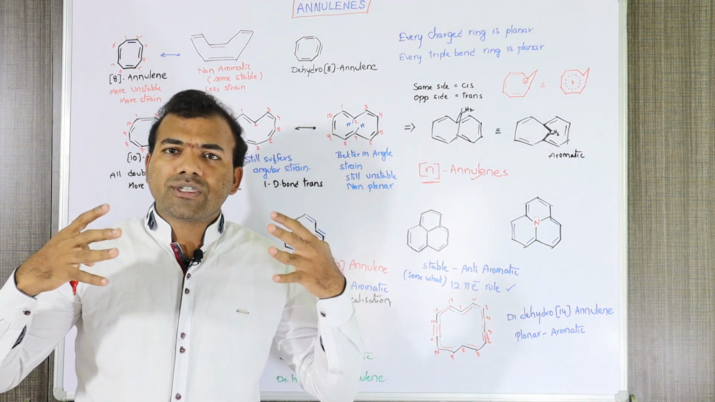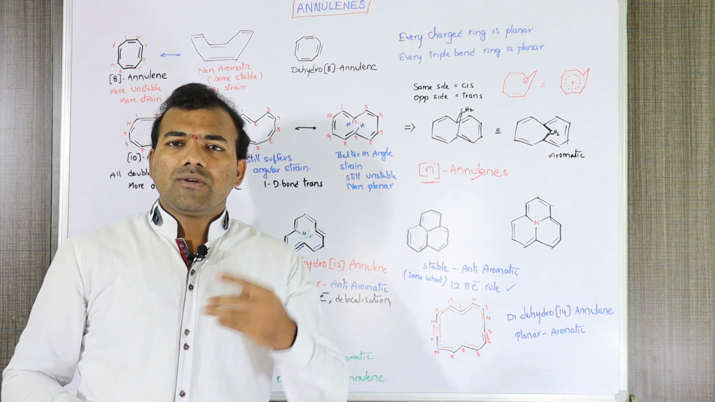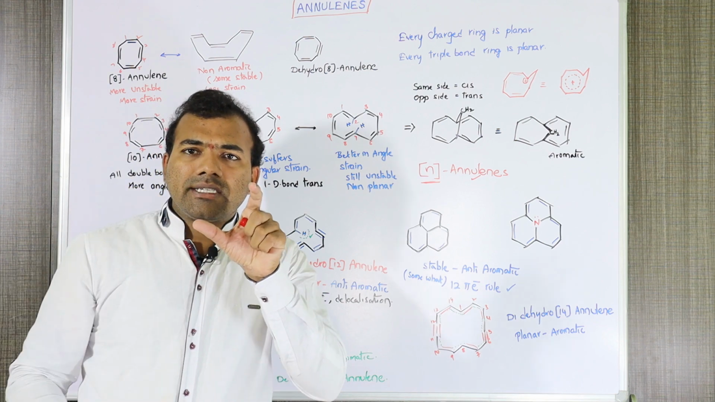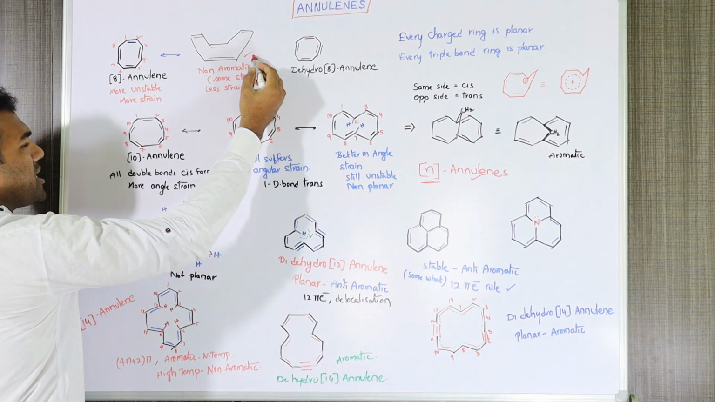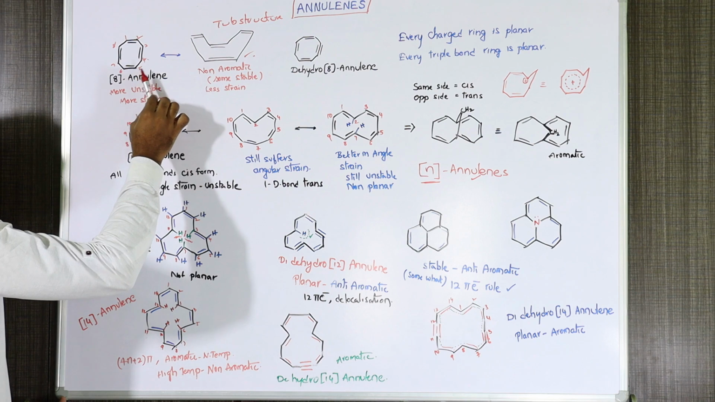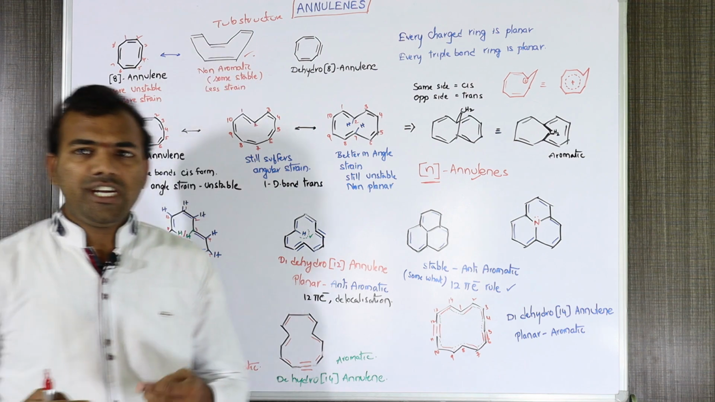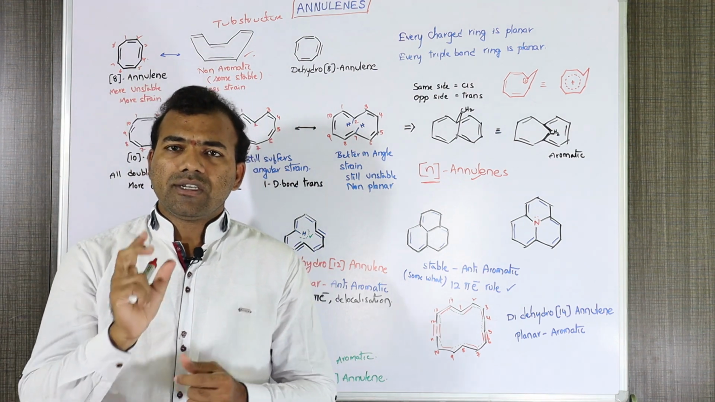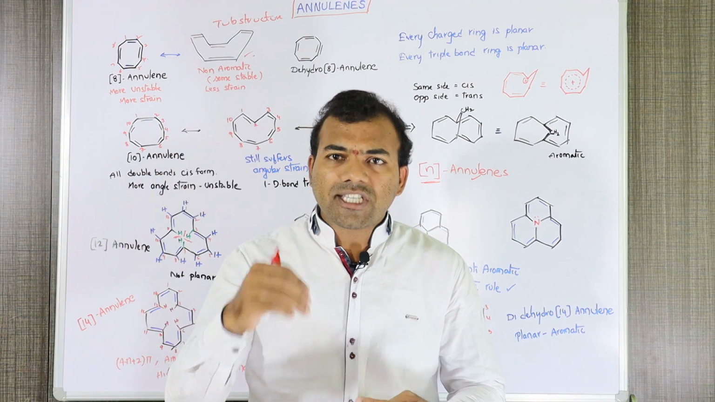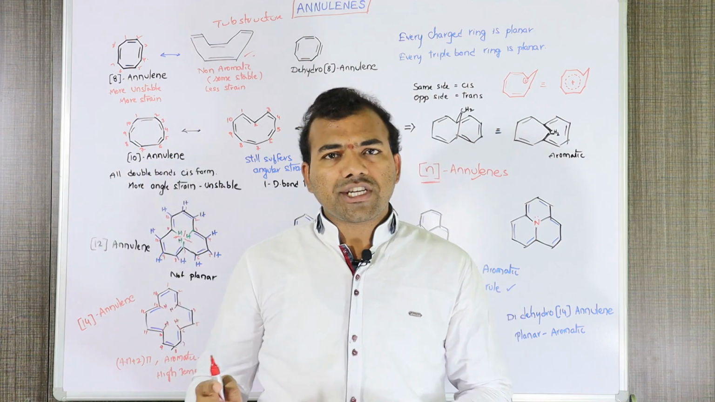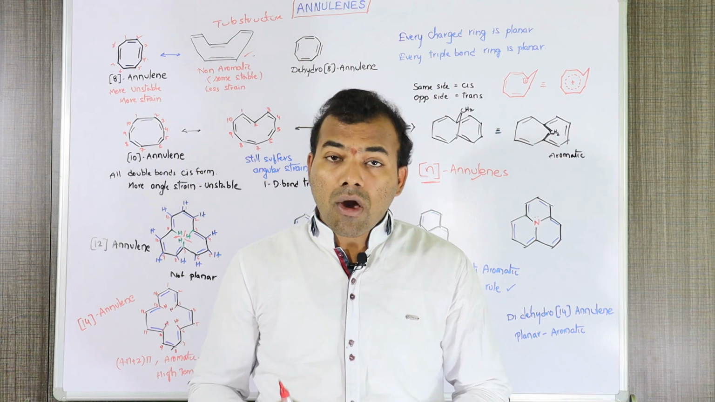Due to this strain, to avoid it somewhat, one double bond will become trans. This compound will be restructured as this structure, a tub structure. Compared with the earlier compound, this is somewhat more stable because one double bond changed to the trans position, so some strain is lessened. Due to the angle strain, it turned into a non-planar tub shape, so we can say it is a non-aromatic compound.